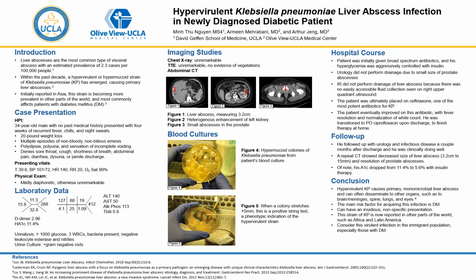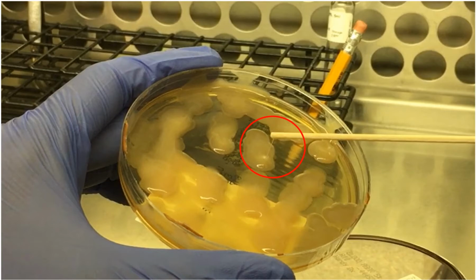Now moving on to the most exciting part of taking care of this patient, we took a field trip down to the lab to look at his blood cultures. And in this first image that I captured here, you can see hypermucoid colonies of KP. Now here's a close-up of the second image. We took the end of a Q-tip and stretched out one of the colonies. If it stretches out greater than 5 millimeters, as seen here in this picture, this is considered a positive string test, which is a phenotypic indication of the hypervirulent strain of KP.